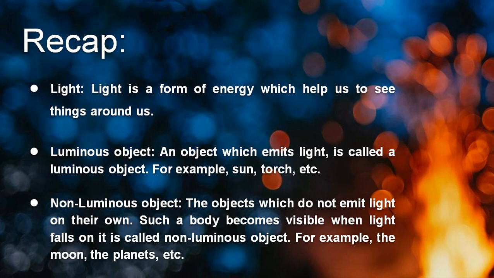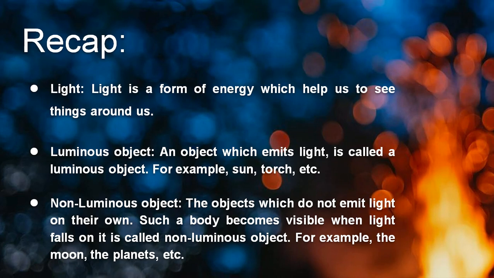So here the definition is given: the objects which do not emit light on their own are known as non-luminous. In the exam, if you write just this much, that the objects which do not emit light on their own are called non-luminous, then it's correct. But in addition, they have written that such a body becomes visible when light falls on it.